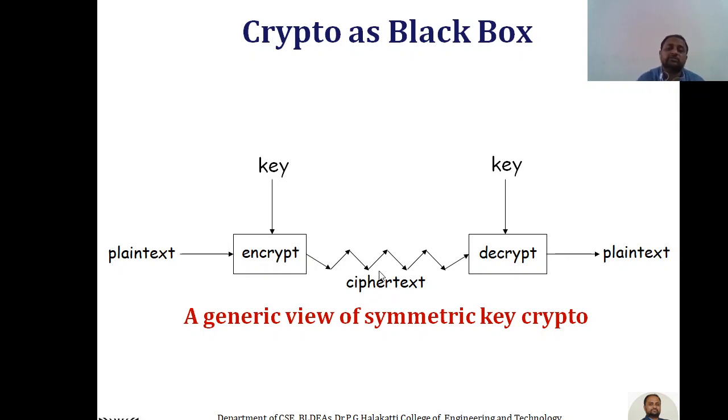Once that ciphertext is transferred via the transmission medium, at the receiver end the receiver has to decrypt that ciphertext to plain text using, once again, the same key. That key should be known to both the original sender and the original receiver. No other persons should come in between and know that key and decrypt the ciphertext. So this is the concept: how we send authorized information to the secured persons.